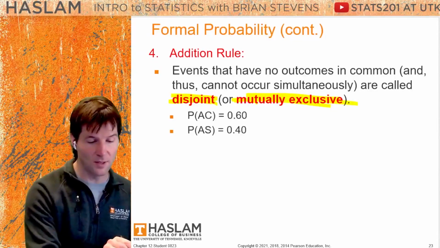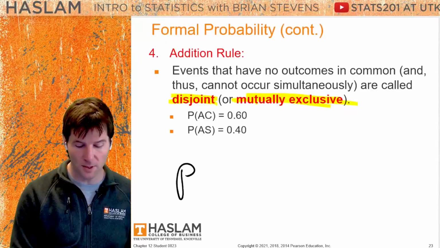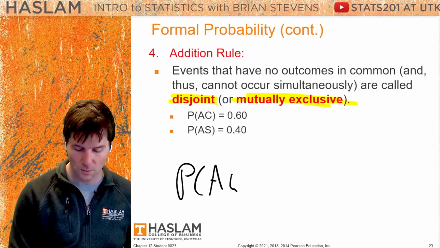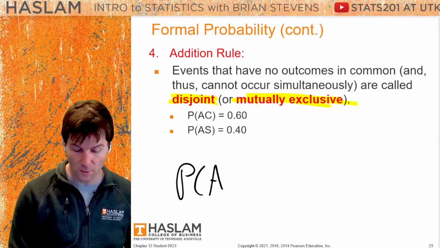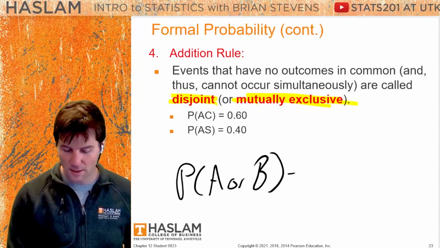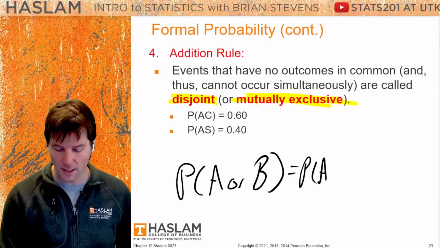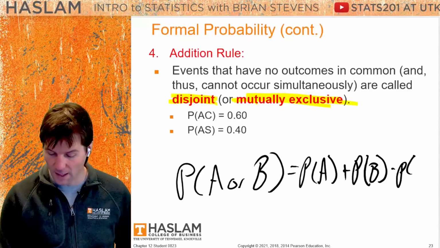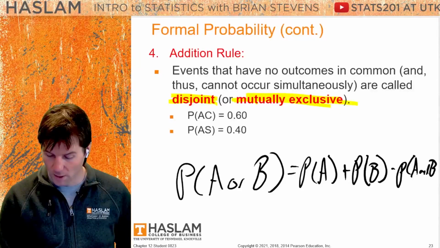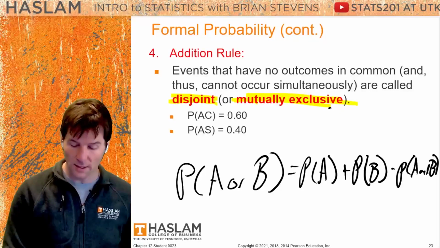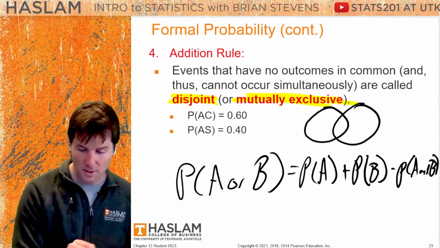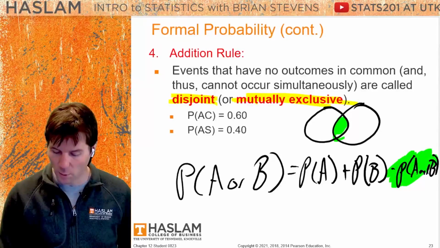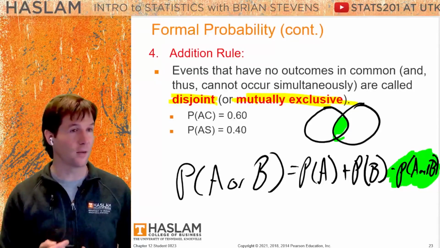There is a mathematical way to solve this. It goes a little bit beyond, but the probability of A or B is going to be equal to the probability of A plus the probability of B minus the probability of A and B happening. And we are not going to solve that in this class. What it would look like is if you took the overlap and subtracted it off. So in this class, we will only focus on events that do not have overlap.